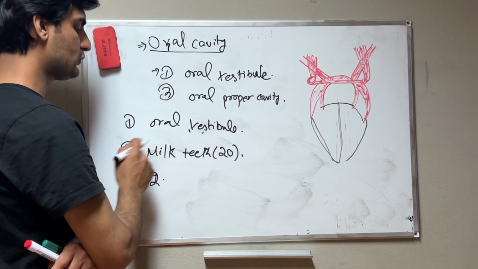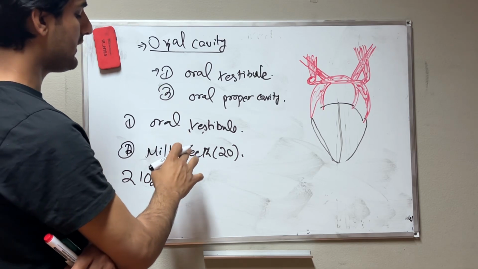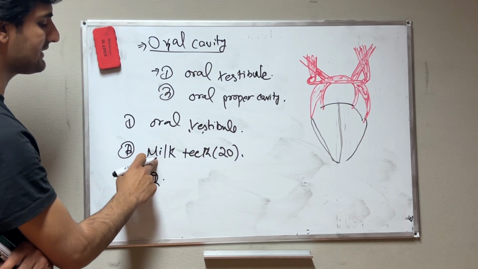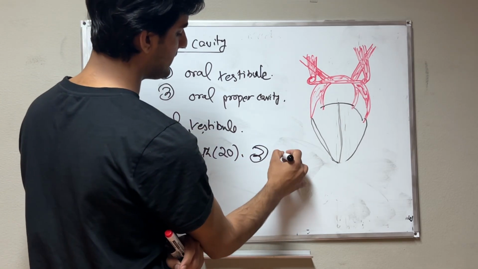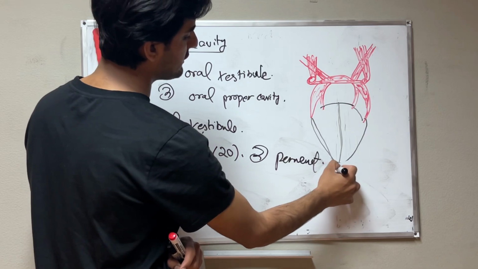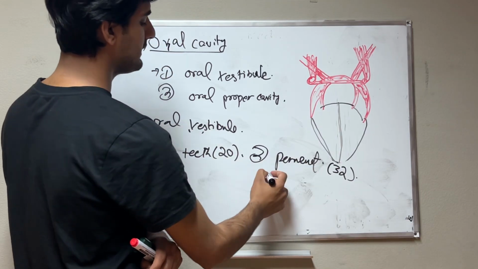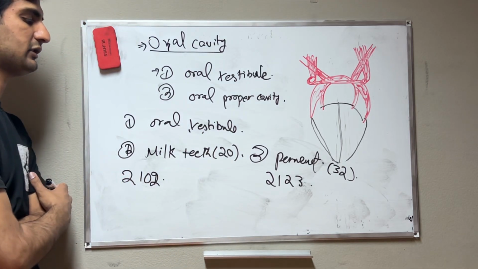This is milk teeth, total 20 teeth. When the milk teeth convert, the second type is permanent teeth. Permanent teeth we have 32, and their formula is 2-1-2-3, which you can use for permanent teeth.